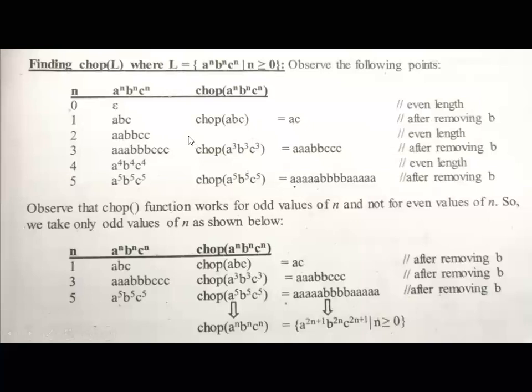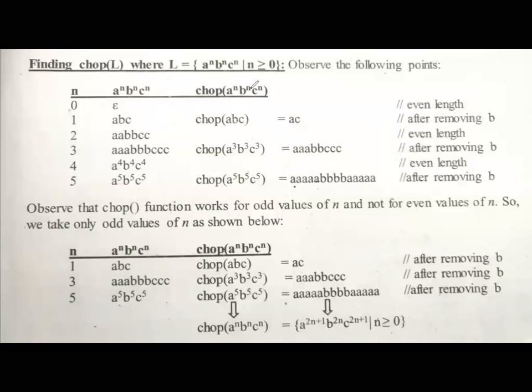Okay, just observe, finding chop L, where L is equal to a^n b^n c^n, right? Here the n value is greater than or equal to 0. For this example, we'll see whether we are able to generate odd length strings or not.